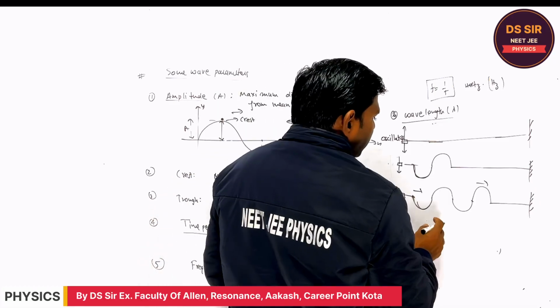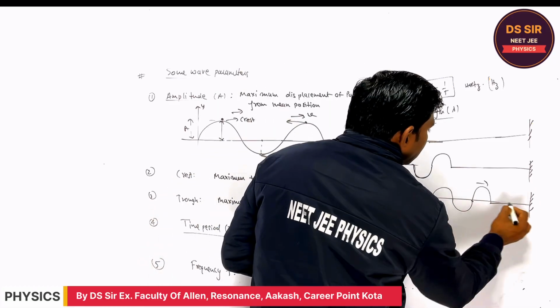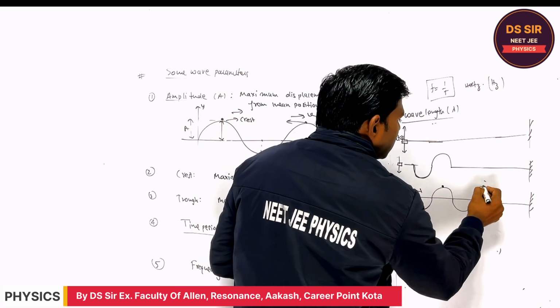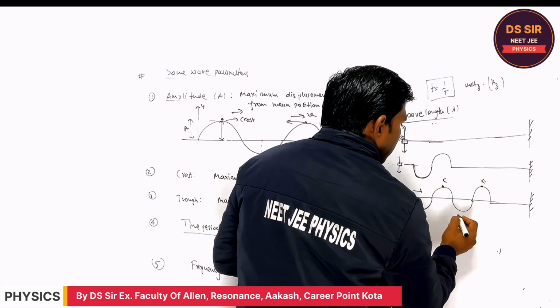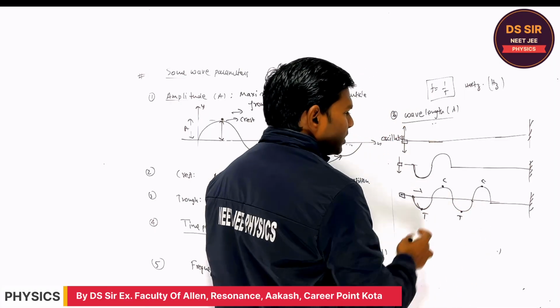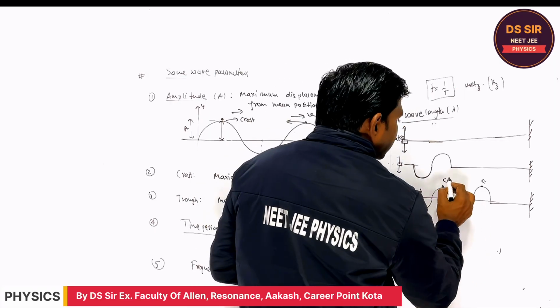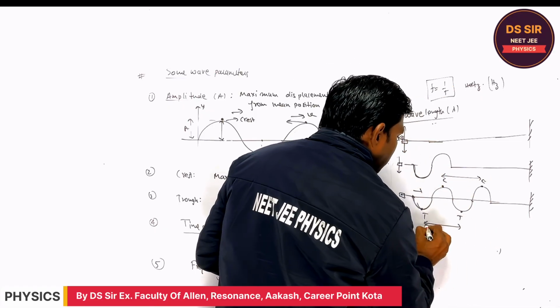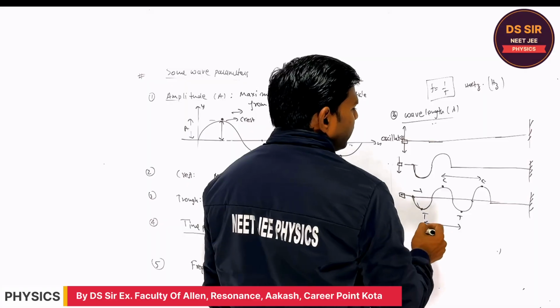Listen, one thing. Although we define the wavelength by these two crests and these two troughs, these are the crest and trough. The distance between two consecutive crests or two consecutive troughs is called the wavelength.